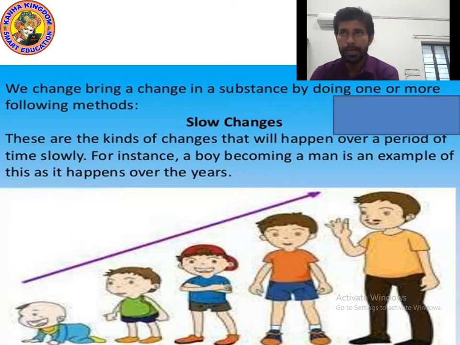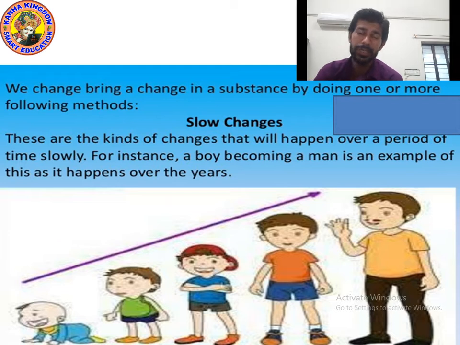So kids, last time we studied about slow changes. These are the kinds of changes that happen over a period of time, slowly. Slow changes are changes which occur very slowly. They take so much time.